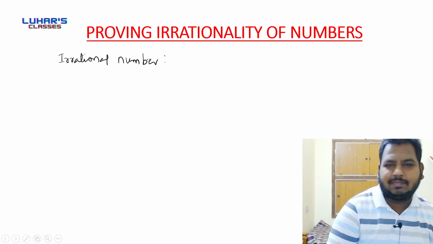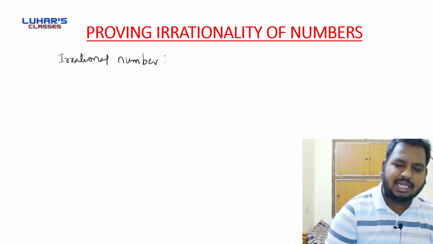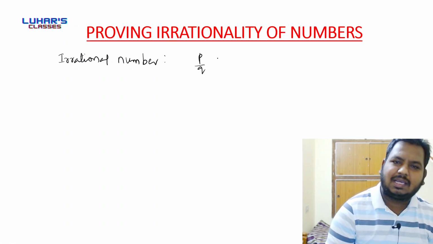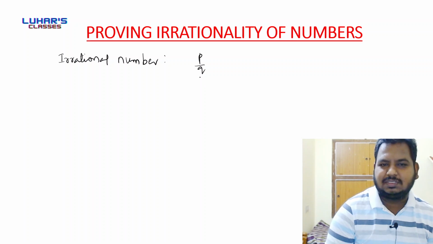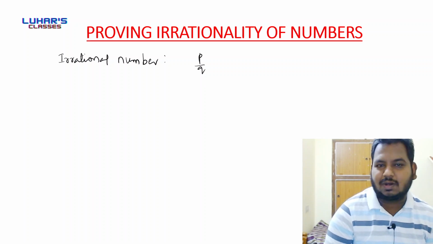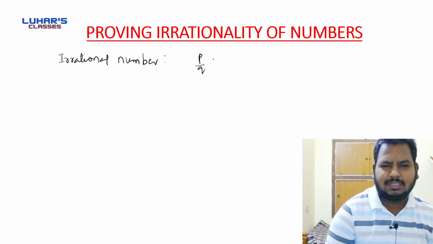If you take any number which cannot be expressed in the form p by q, where p, q are integers, q is not equal to 0, and p, q are coprimes, it is called an irrational number. Nothing you understood? I know that.